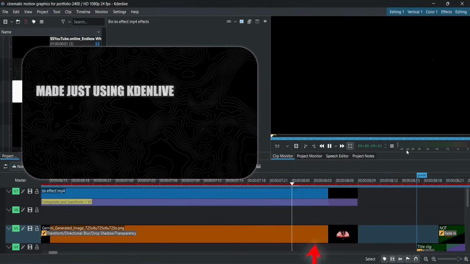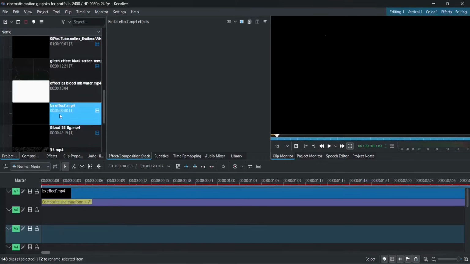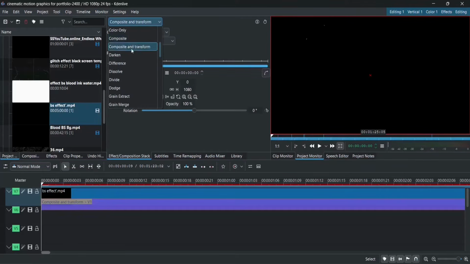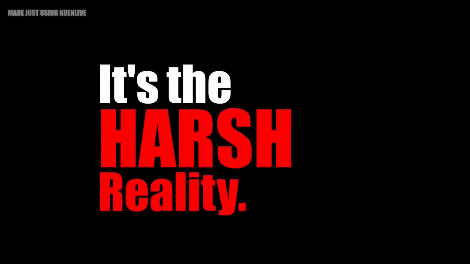At the end, for finishing, I added this black screen effect above all these effects to give a kind of cool feeling. How did I add it? First of all, I dragged and dropped it above all tracks so that it overlays on top of all other tracks. Then I just set the blue bar composite and transform, composition track to V1, and compositing to screen in order to remove all the black background. Now let's jump into the next part.